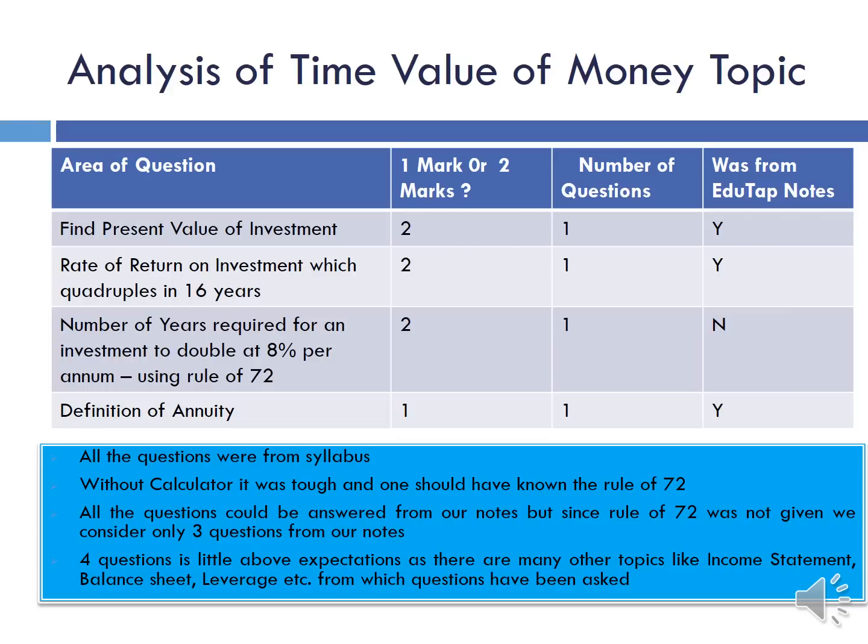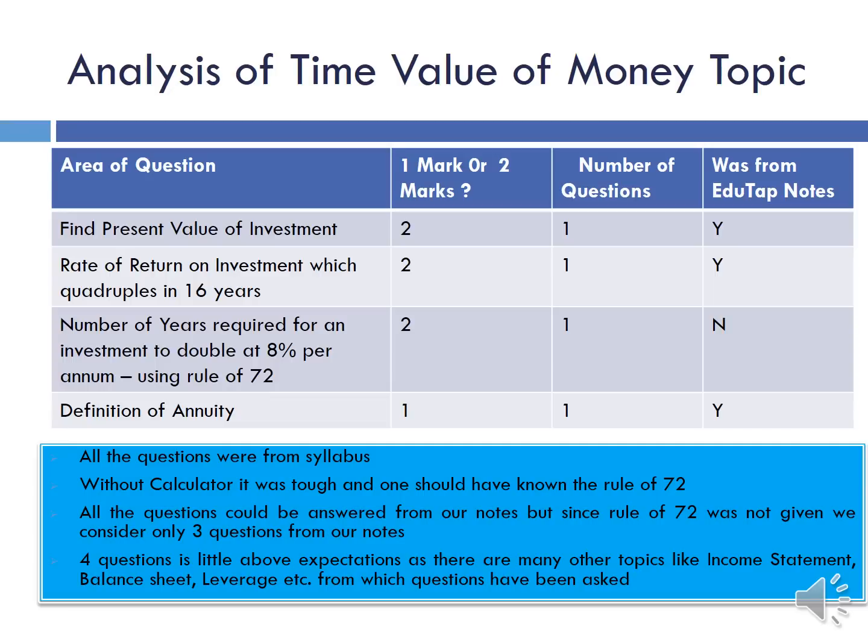Next, we move on to the analysis of the time value of money topic. Last year it contributed 1 numerical worth 1 mark, but I think this year it contributed more. There were a total of 4 questions from this topic, 3 of 2 marks and 1 of 1 mark, and 3 of them were from EduTap Notes. The first question was on finding the present value of the investment. This is a very easy question. Then there was a question on the rate of return on an investment which quadruples in 16 years. This was again an easy question, but without a calculator and without the rule of 72 it was a little tough.